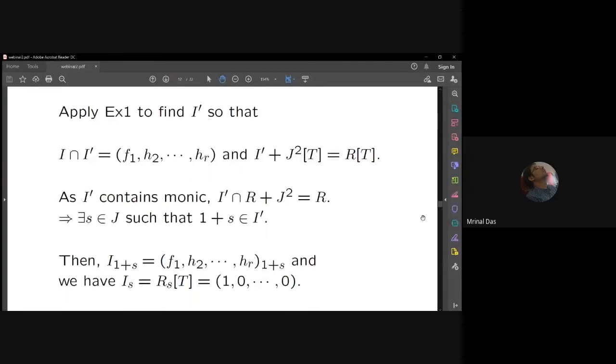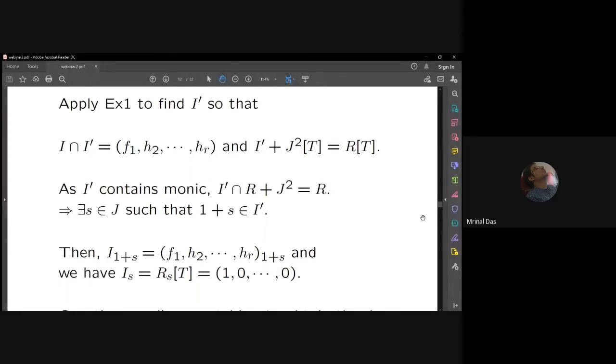Now let us look at the localizations. Invert 1 plus s. 1 plus s is in I prime, so I prime goes away. So I get I localized at 1 plus s is generated by (f1, h2, up to hr). And if I invert s, because s belongs to I, I get the whole ring, and I can take the whole ring to be generated by (1, 0, 0, ..., 0). So I have these two co-maximal elements s and 1 plus s. On one hand, if I localize at 1 plus s, I get r generators, and on the other hand, if I invert s, I get r generators, and they are kind of trivial.